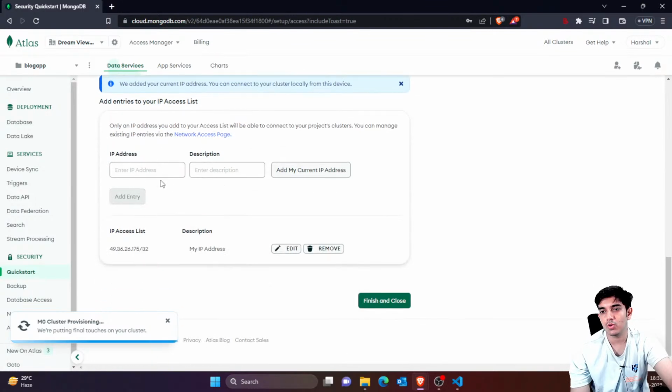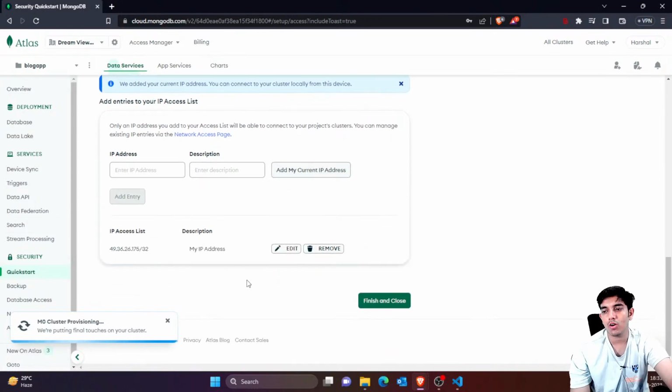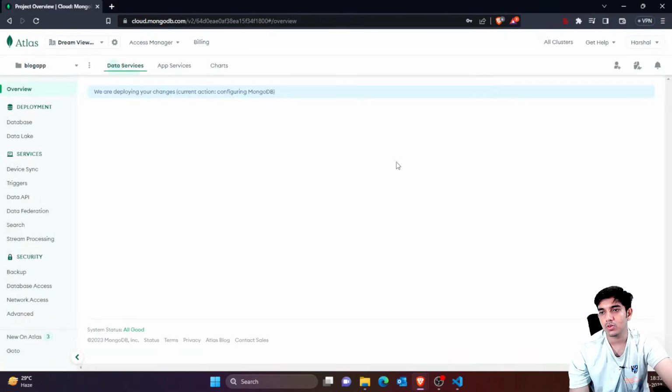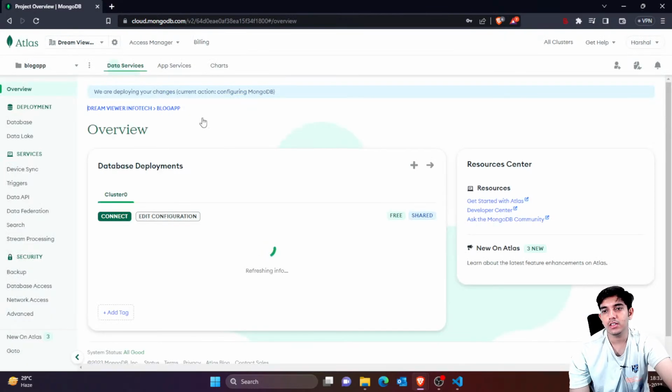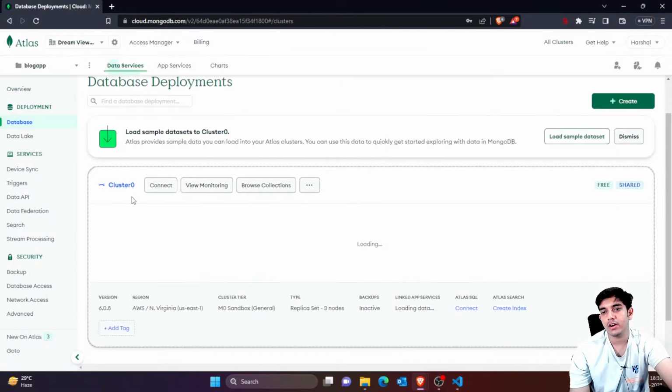Now it's asking for my local environment. I would just remove this IP, and right now you would see something like this. If you don't have any added IP address, you would be adding the current IP address, or you can change it later on, by the way. So I'll just click finish and close. Go to overview. Now you can see we have this. If I go to database, we can see that we have our database ready.